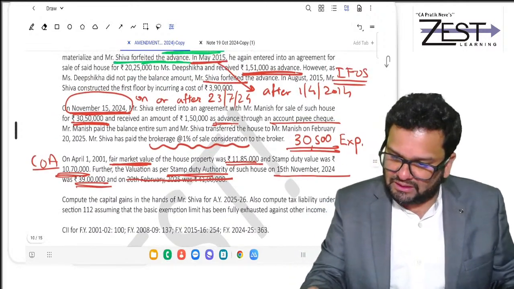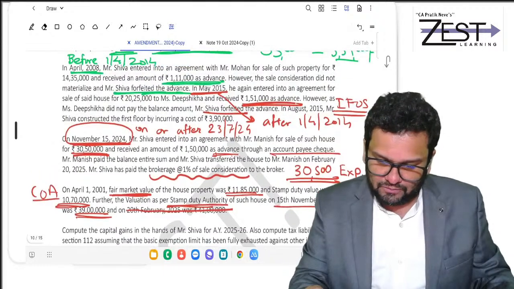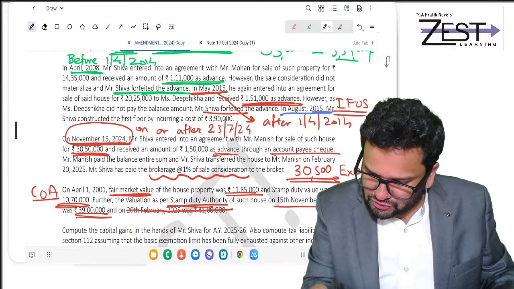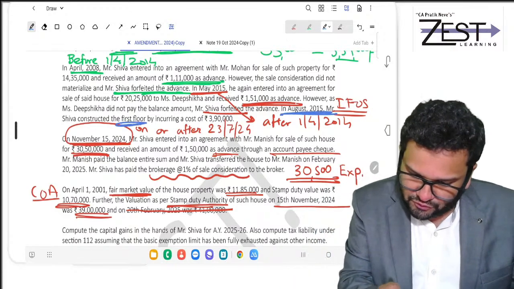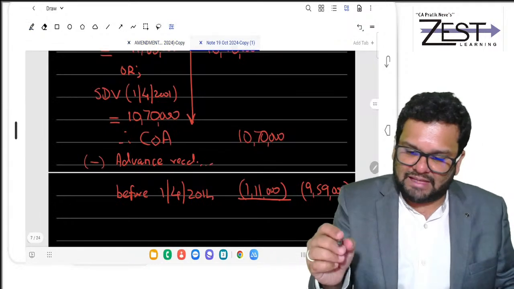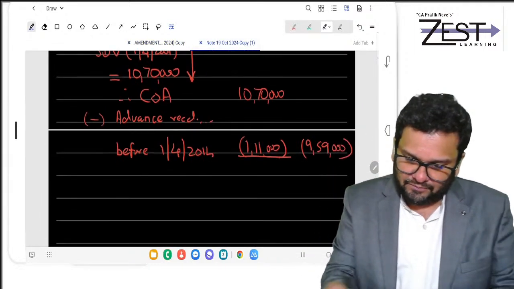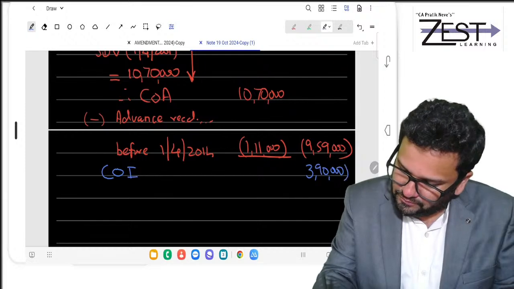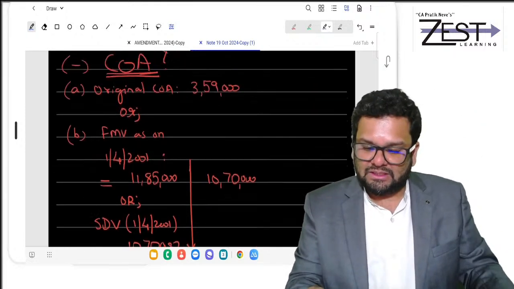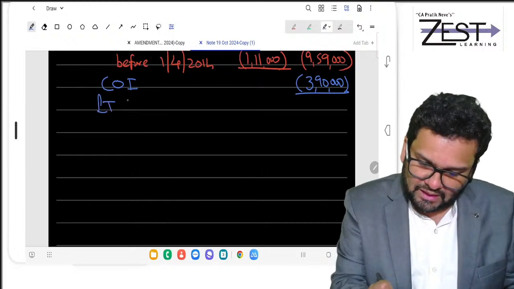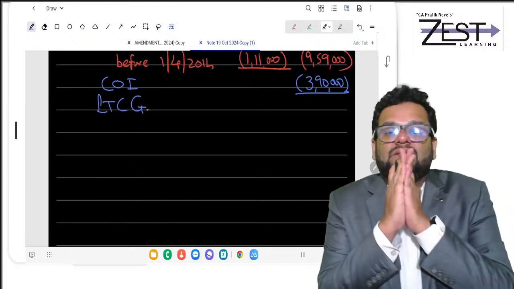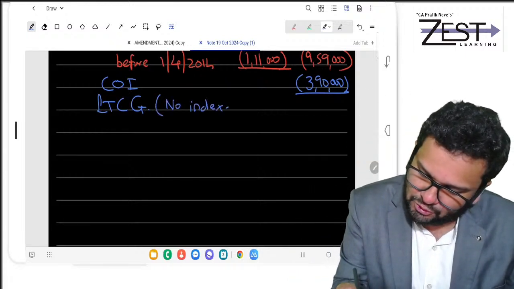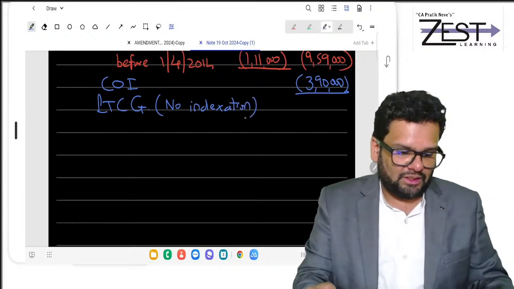So there is an improvement done. Check, I'll show you. It's hiding here. In August 15, he constructed first floor by incurring 3,90,000. So don't forget, there is a COI also, which is 3,90,000. So now you get your LTCG, and that too without benefit of indexation. No indexation you have taken. Can you tell me what is your LTCG without indexation?